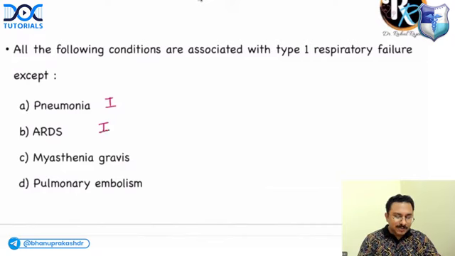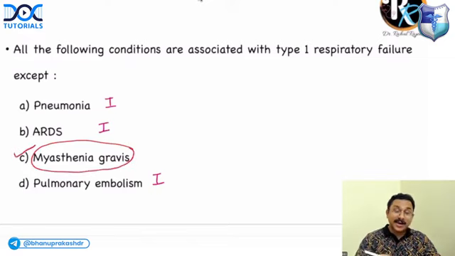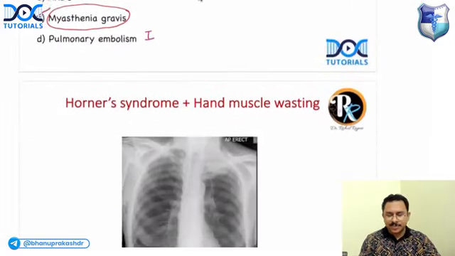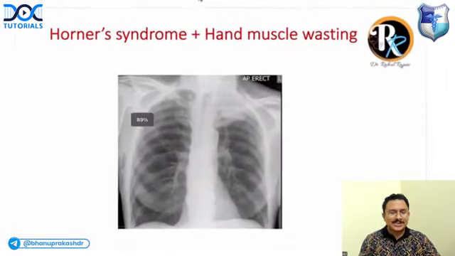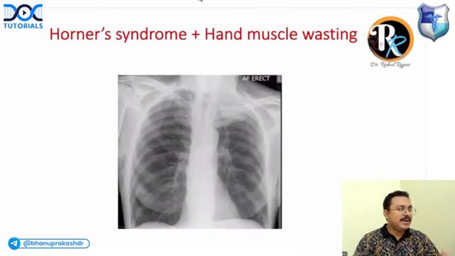ARDS is also type 1. Pulmonary embolism is also type 1. But myasthenia gravis, kyphosis, obesity, ankylosing spondylitis, and Guillain-Barré syndrome are all characterized by type 2 respiratory failure. Answer is option C.